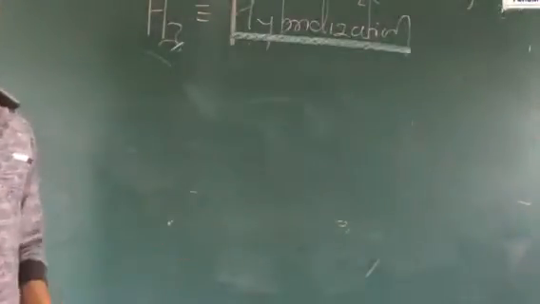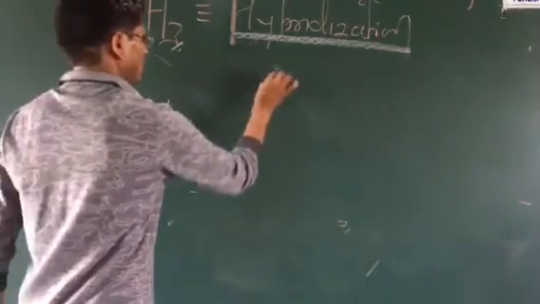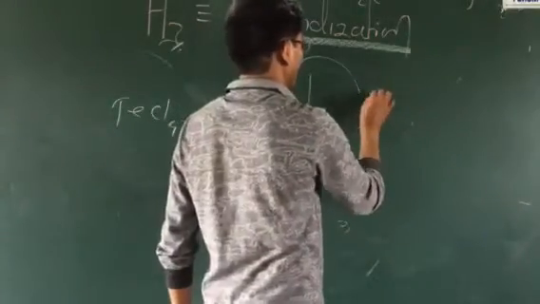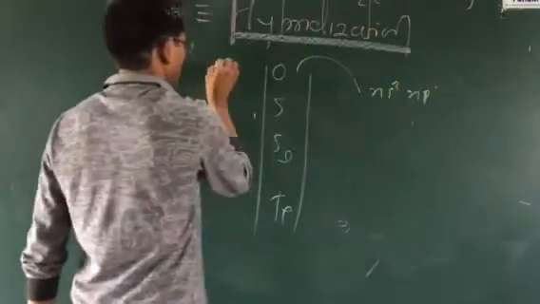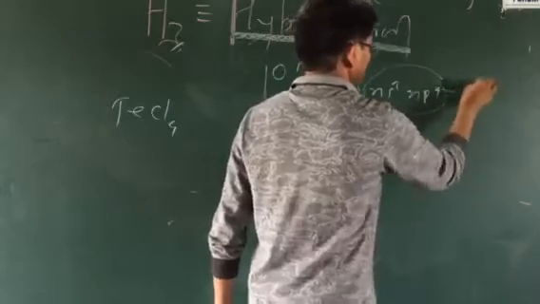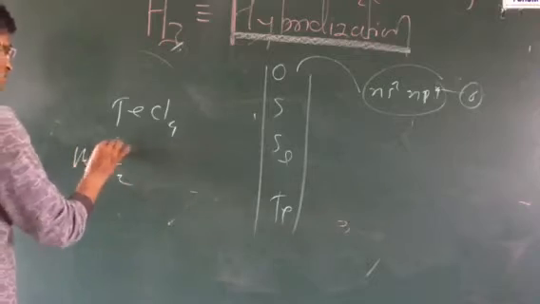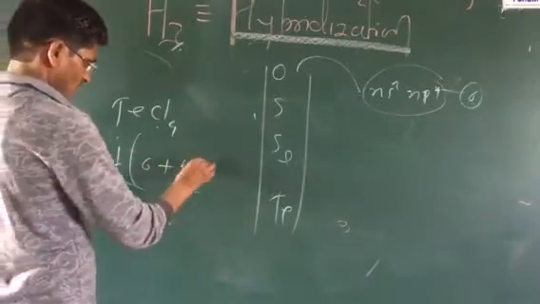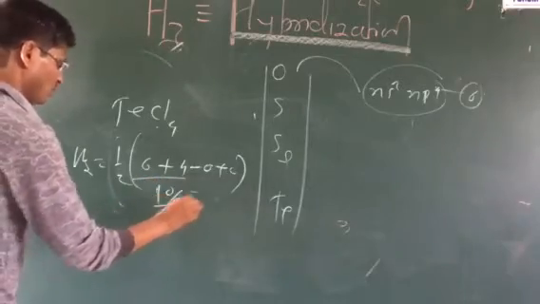Another type of example we are going to take is TeCl4. This is one of the molecules, TeCl4. This belongs to the chalcogen family, which has 6 electrons in the outermost shell. For the hybridization, we take 6 electrons plus 4 monovalent atoms, with anion 0 and cation 0. So that is nothing but 6 plus 4, which is 10. Divided by 2, that is 5.